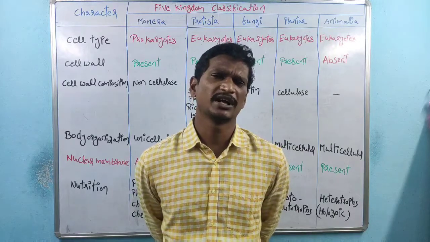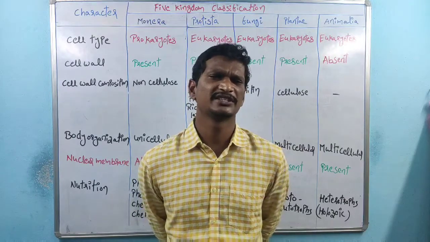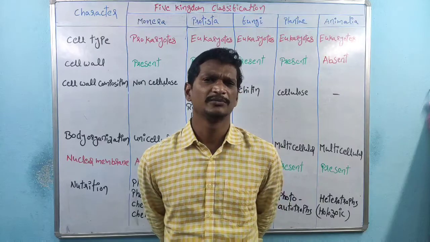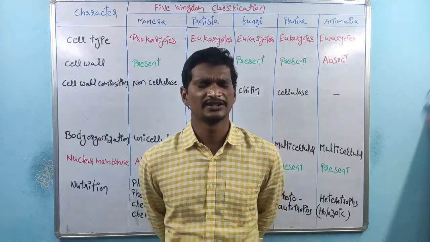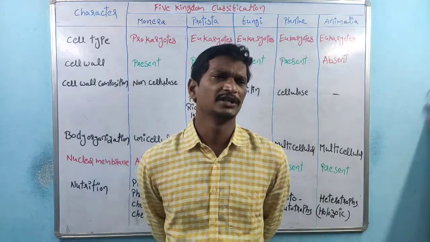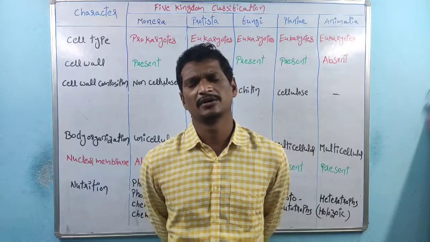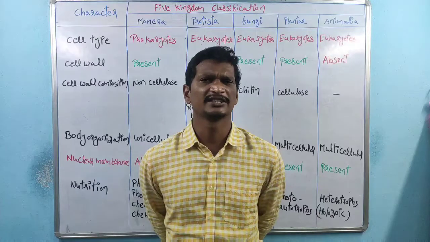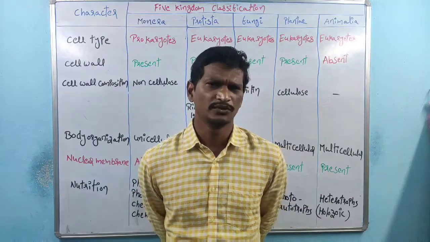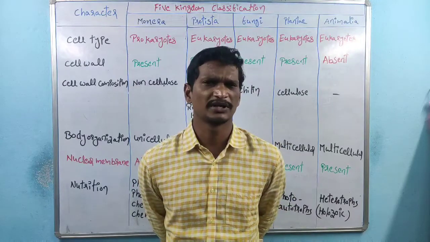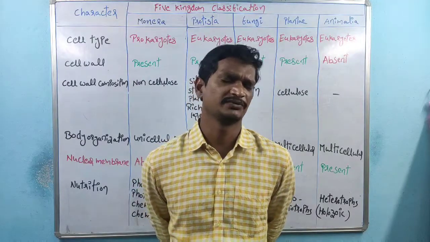The 6 kingdom classification also has some demerits. That is why throughout the world the majority of scientists and researchers follow the 5 kingdom classification system, and in the NCERT textbook we have the major explanation of the 5 kingdom classification.